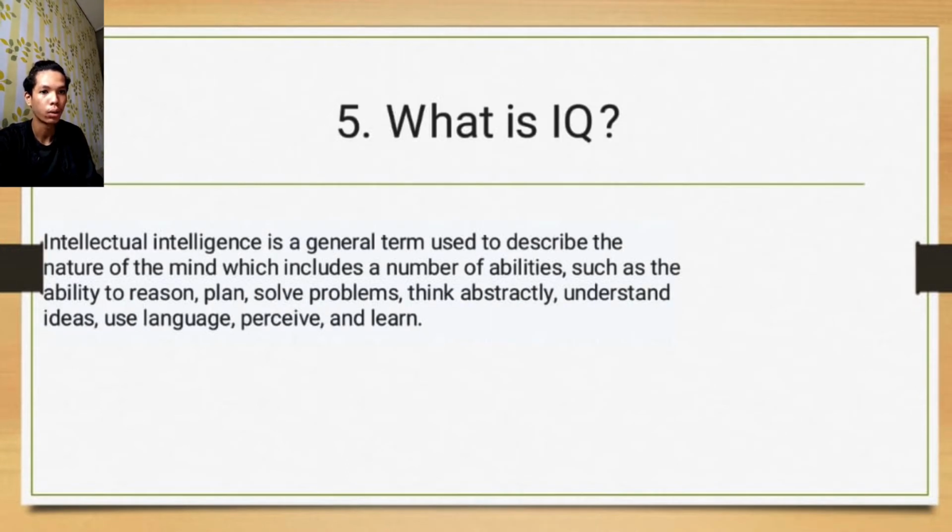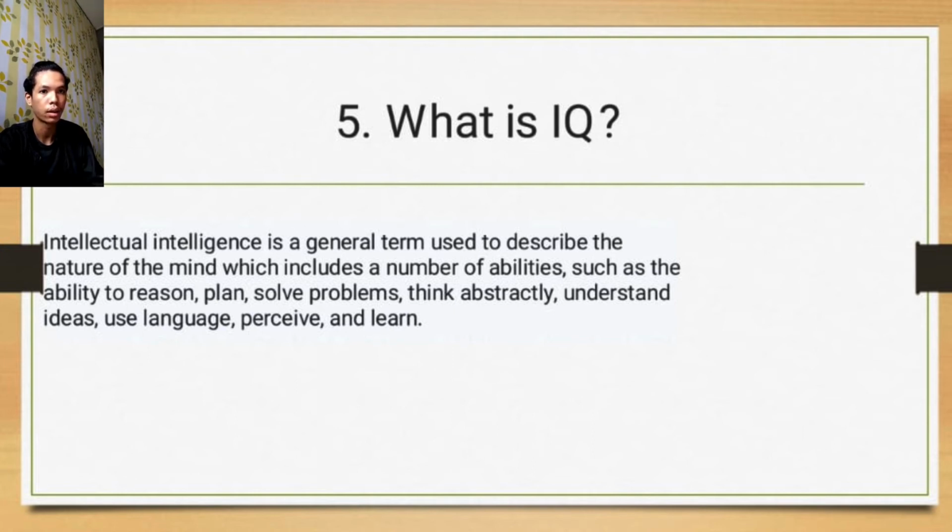What is IQ? Intellectual intelligence is a general term used to describe the nature of the mind, which includes a number of abilities, such as the ability to reason, plan, solve problems, think abstractly, understand ideas, use language, perceive, and learn.